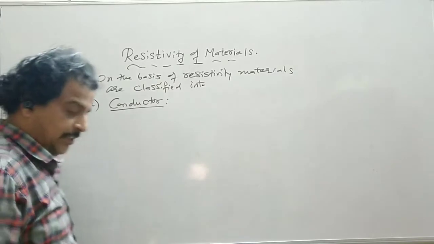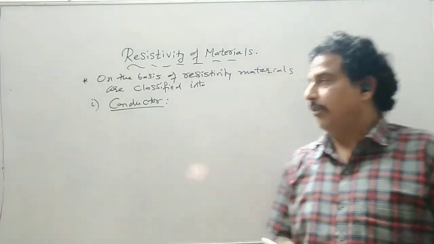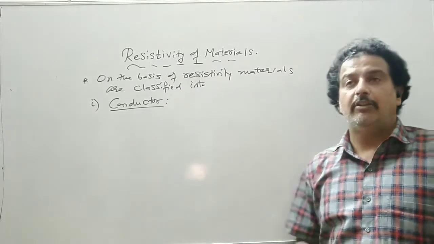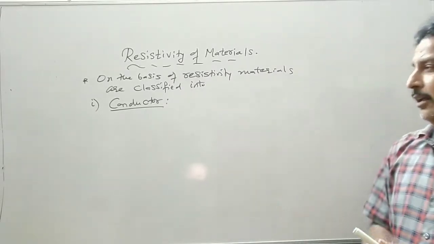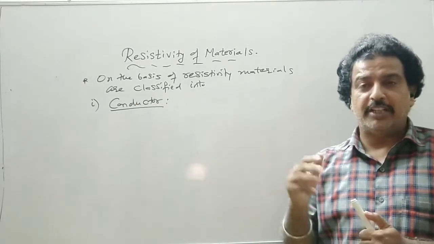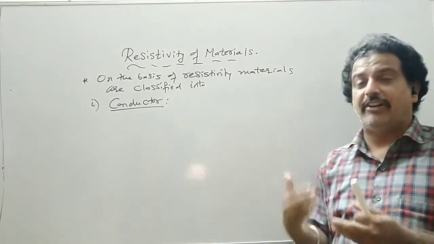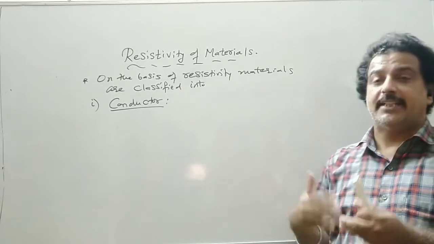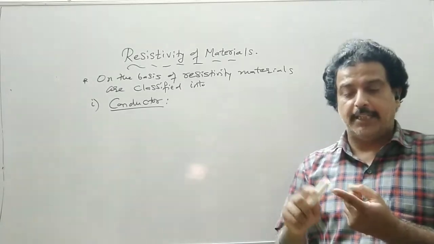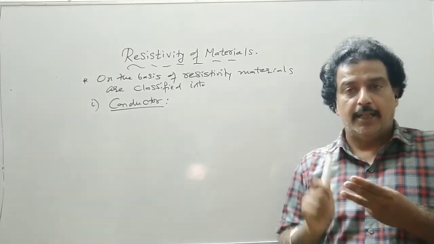So number 1 is conductors. What we are studying in this chapter, we generally deal with conductors or metals. Their resistivity is extremely low. So first, we classify them on the basis of their resistivity. We have 3 types of material: conductors, semiconductors and insulators.